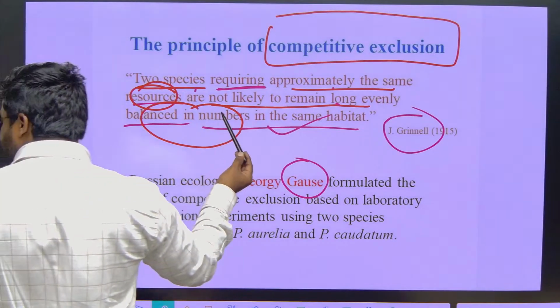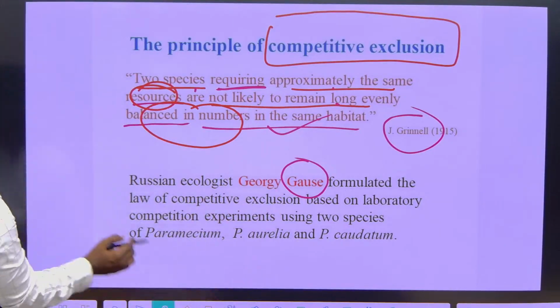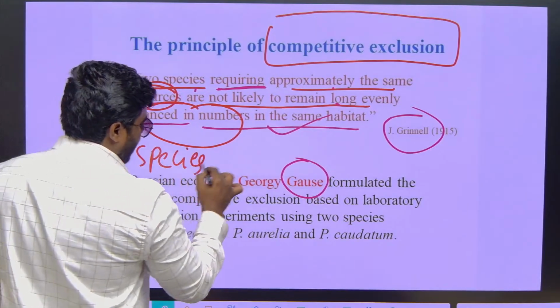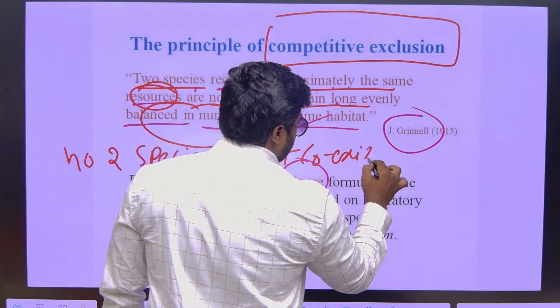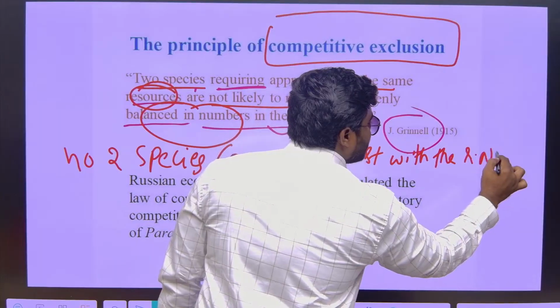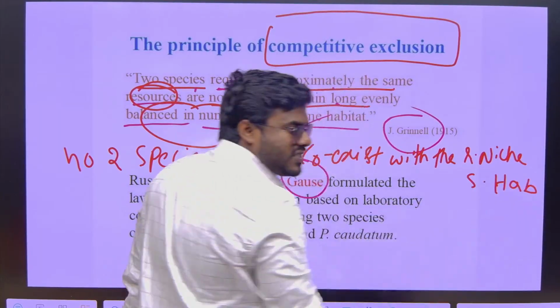The same principle was slightly modified by Gause. What Gause said: no 2 species can coexist with the same niche within the same habitat. Is it true or false?